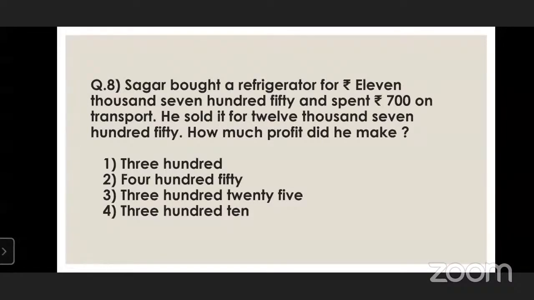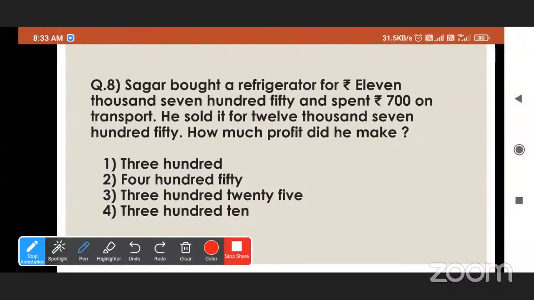Can you tell me the answer? Okay, now what is the cost price here? Yes, student. Please tell me what is cost price here? 11,750 plus he spent 700 on transport.